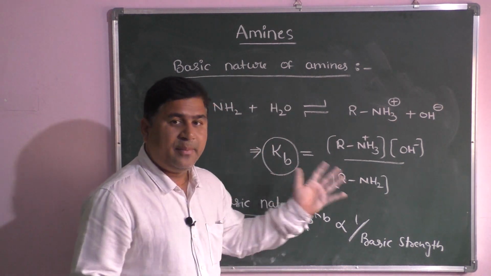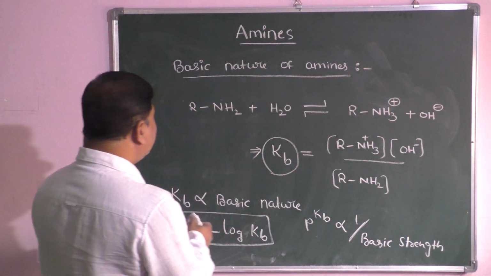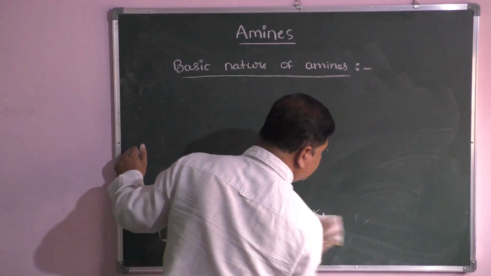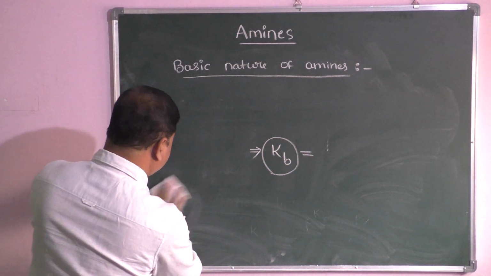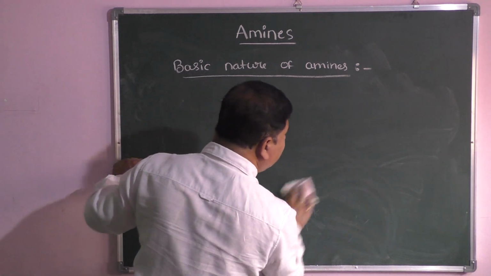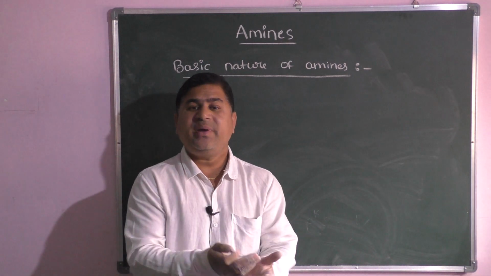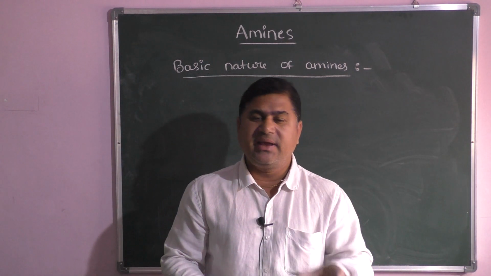Now let us go to the applications which are useful for the basic nature. Here basic nature of amines is mainly due to the lone pair present on the nitrogen in amines.